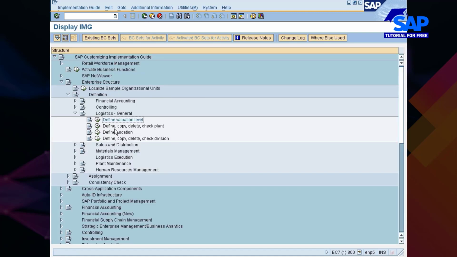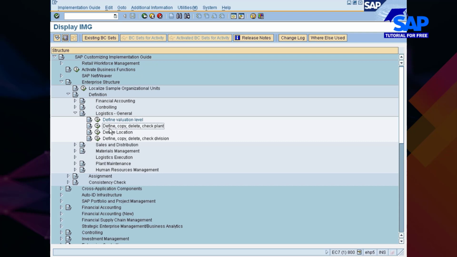Next point, or the next node: define, copy, delete, check plant. As I told you yesterday, plant is a central element which is used by all the logistic modules, whether it is MM or PM or PP or PS or warehouse management or quality management. All the logistic modules use plant as a key organizational element. Therefore, plant has been kept in logistics general, otherwise it would have been kept in MM or in PP.